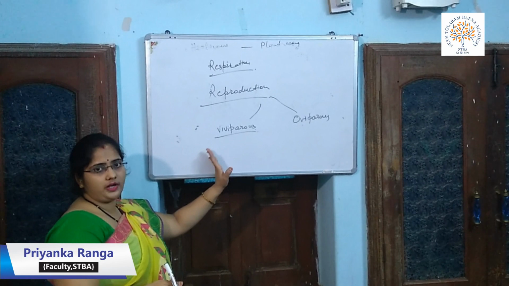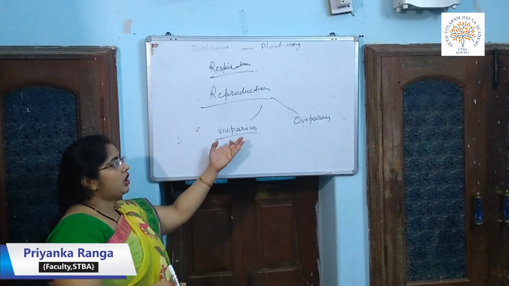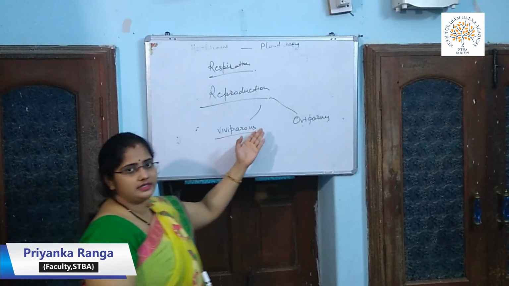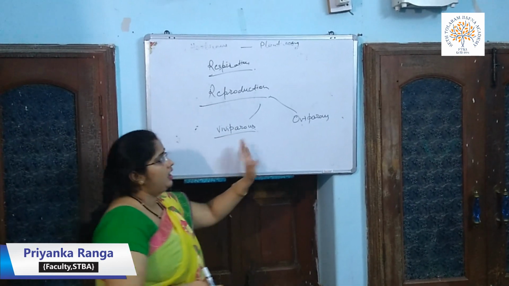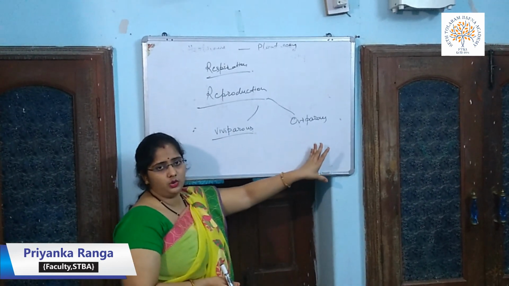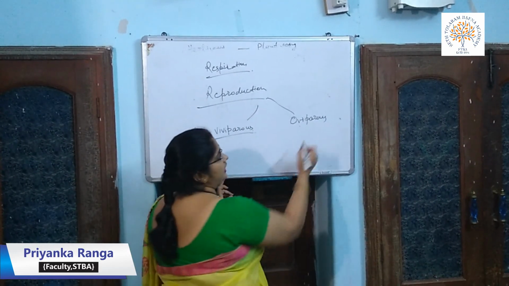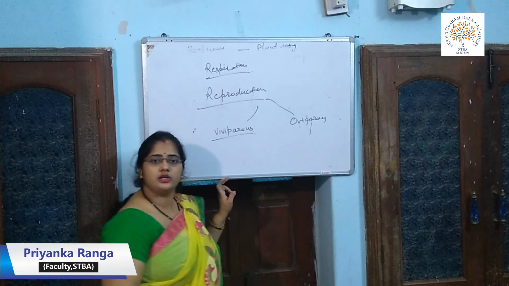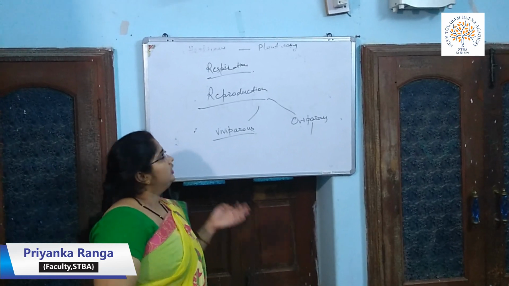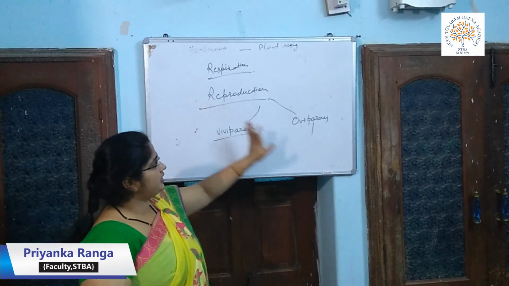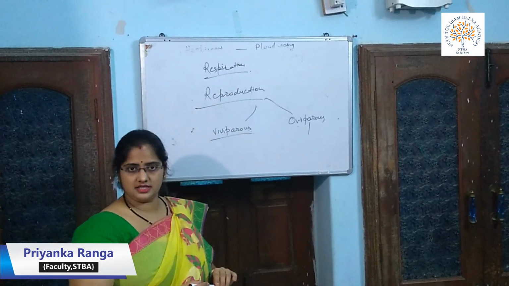You have seen a dog and a puppy. That is, the dog is a viviparous animal that gives birth to the young ones. And oviparous animals are those which give birth by laying eggs. So they are the birds, reptiles or insects or fish. So we have learned the reproduction and the respiration process here.